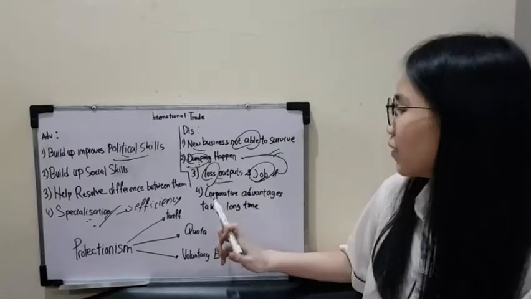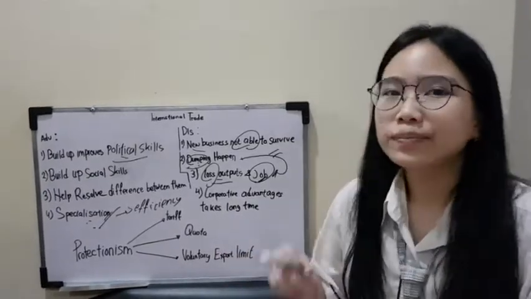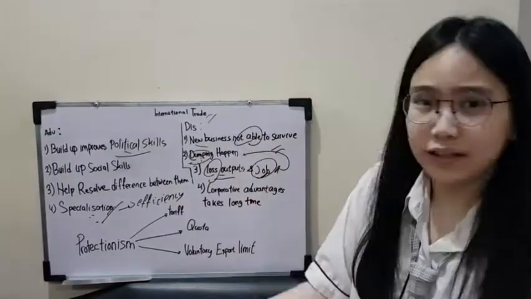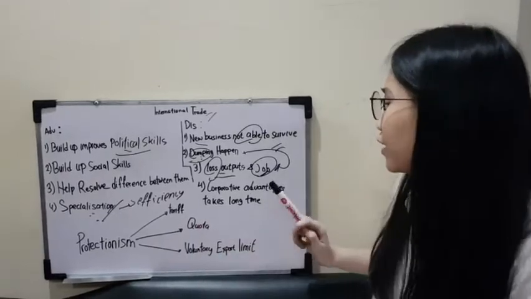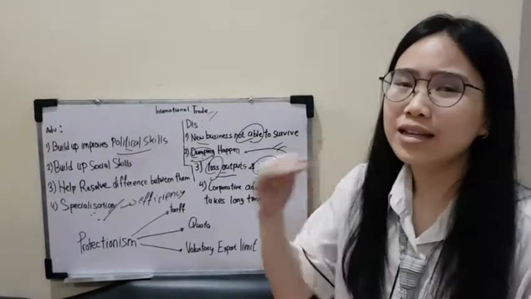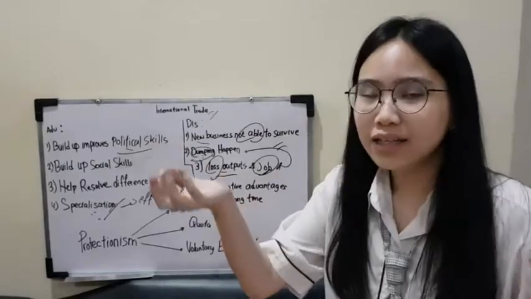Next is that comparative advantage takes a long time. The main goal of international trade is to take advantage of this comparative advantage, but this cannot be done in just 1 year or 2 years. It takes time. It can take 5 years or above, or 10 years.